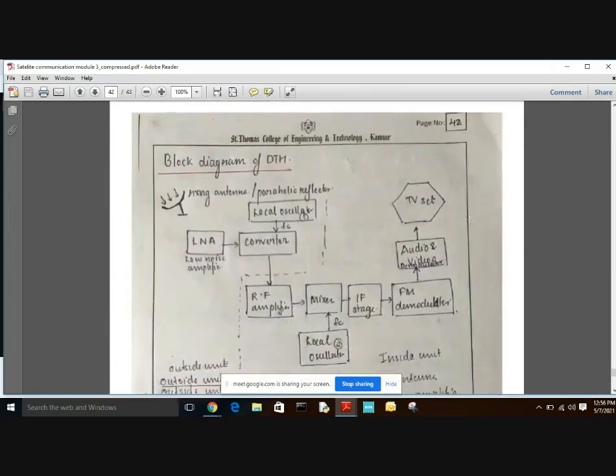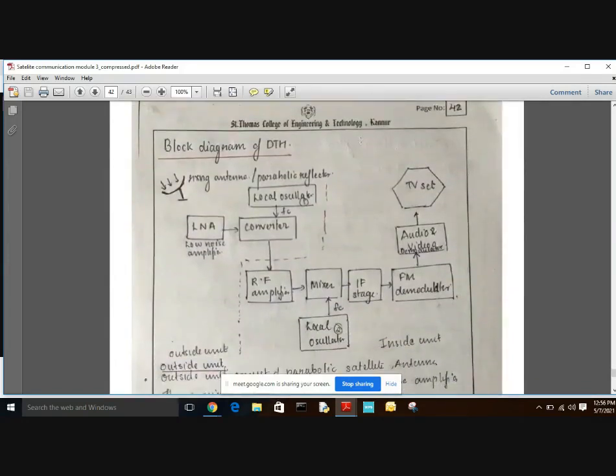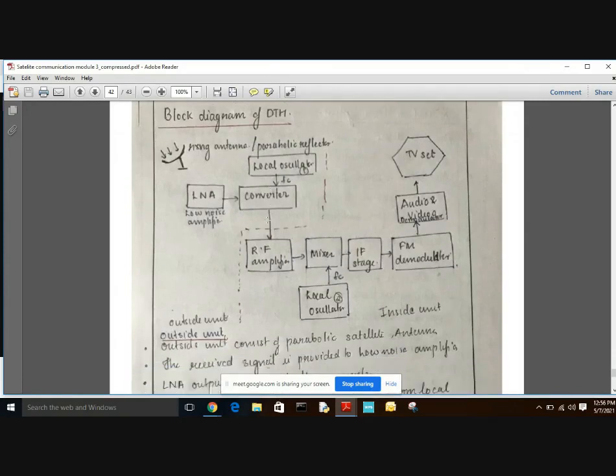This is the block diagram of a DTH. Here we have a receiving antenna, a parabolic reflector. From the receiving antenna, the received signal is given to a low noise amplifier, LNA, and the output of the low noise amplifier is given to a converter. The converter has two inputs, the low noise amplifier input and the input from the local oscillator, and its output is given to our RF amplifier.